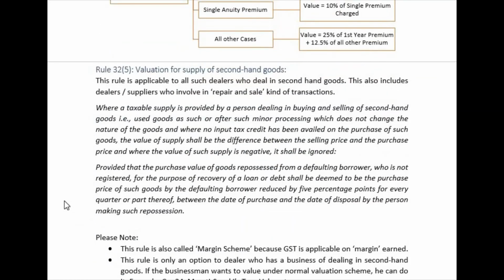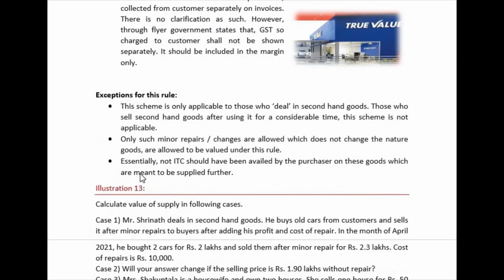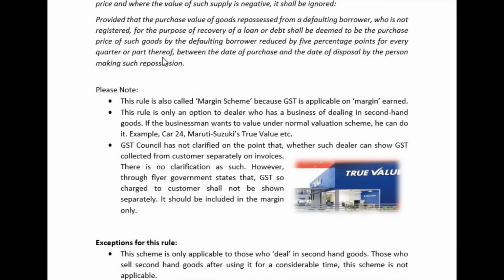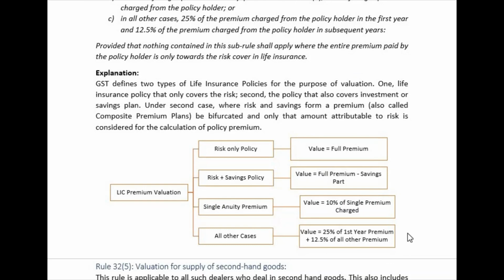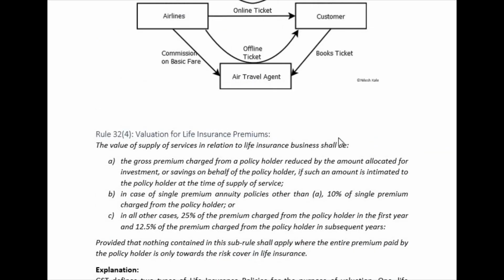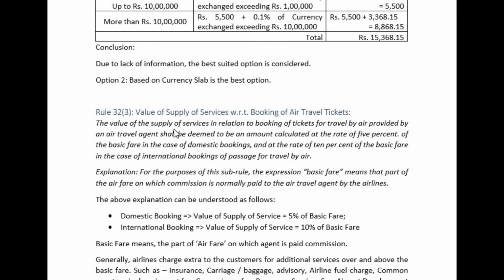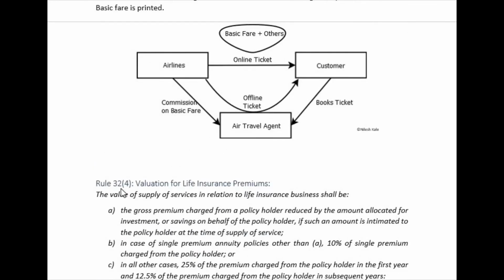Then rule 32 sub rule 5, where valuation for supply of second hand goods is given. This I think I should consider in the next class, because it is a little big, and I have also considered an illustration in that rule. Therefore I will stop here. Rule 32 sub rule 3 and rule 32 sub rule 4 were considered today, and thank you.